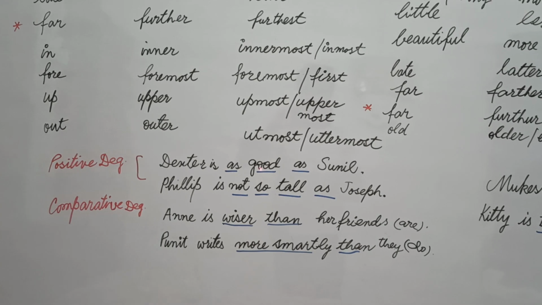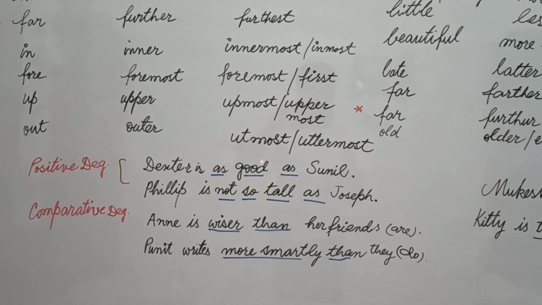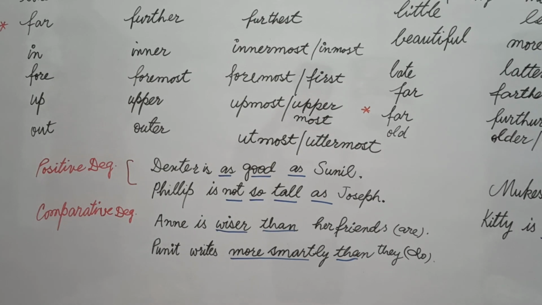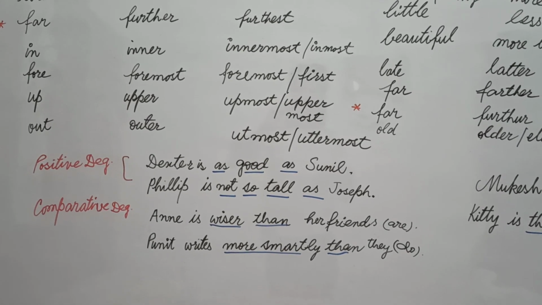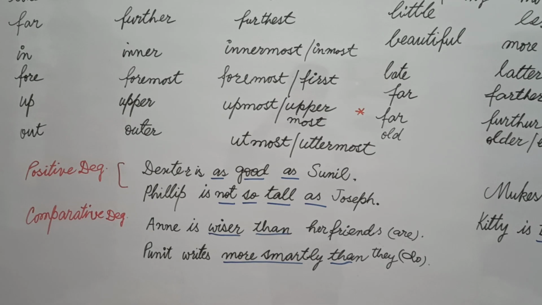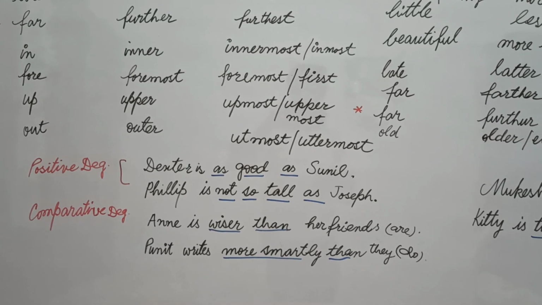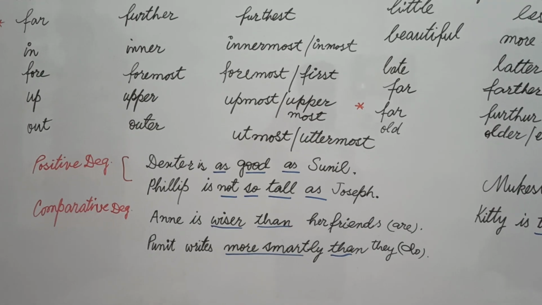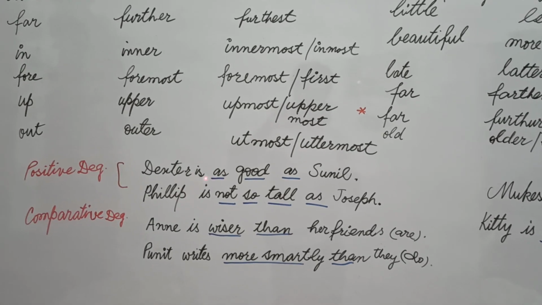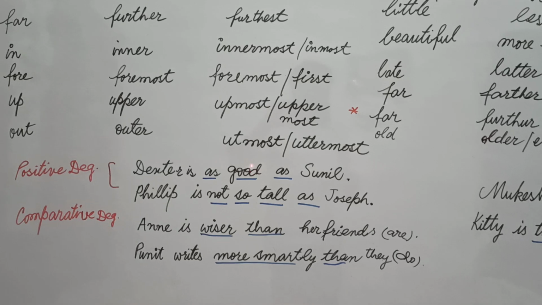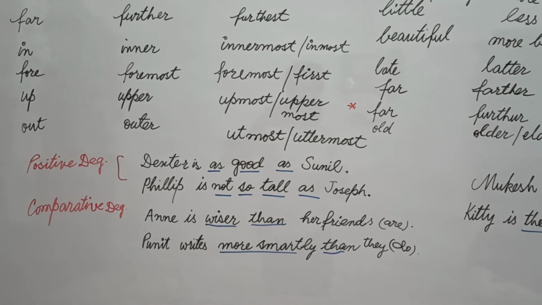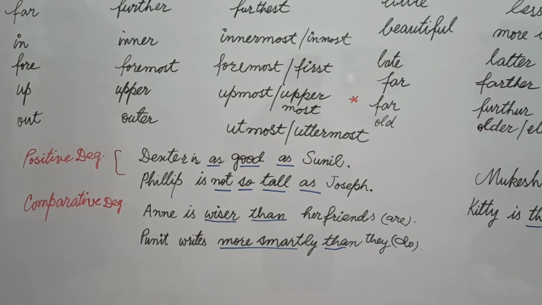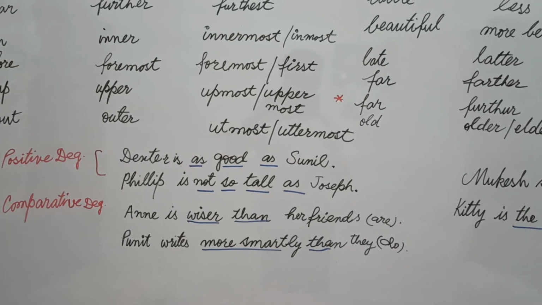Then, students, now we will use "well" in place of "good", because we are talking about the verb "writes". Okay, Rohit writes as well as you do. Then, students, "well" is an adverb, and "well" is saying something about writes, wrote, and written, about the verb. That's why we will use "well". But if we use "well" in a comparative and superlative degree, students, then we will use "better" and "best", just as we use in adjectives.